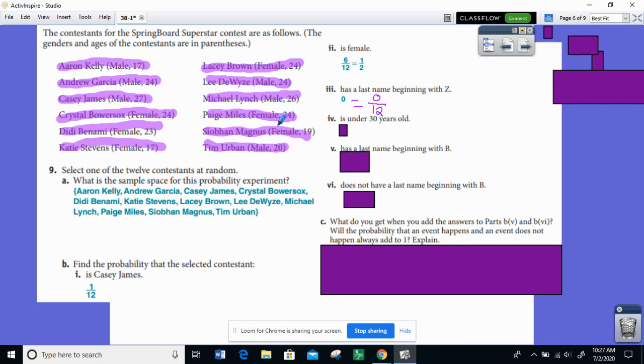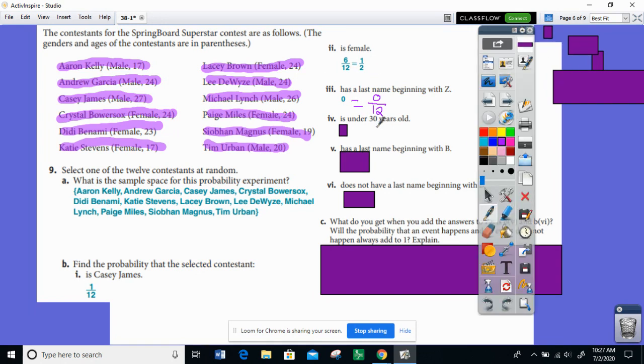So that's 12 people are under 30 out of the 12 people that we are choosing from. So 12 divided by 12 reduces to 1. Another way to think about why that answer is 1 is it is completely certain that we are going to choose someone at random from this group of 12 people and they will be under 30. What's the probability of something that you know for sure is going to happen? It's 1.